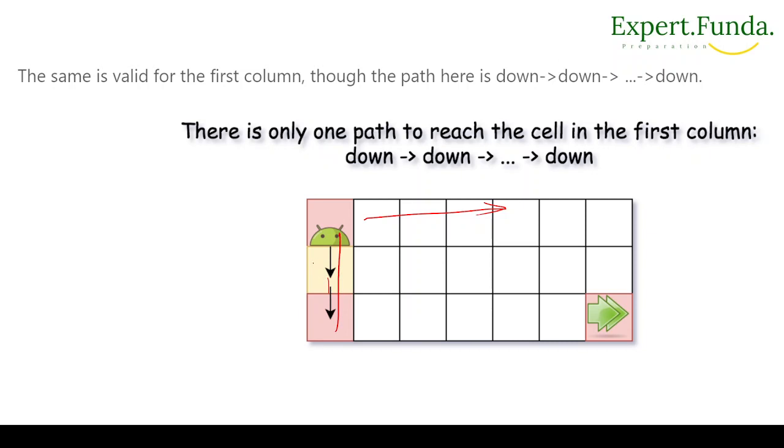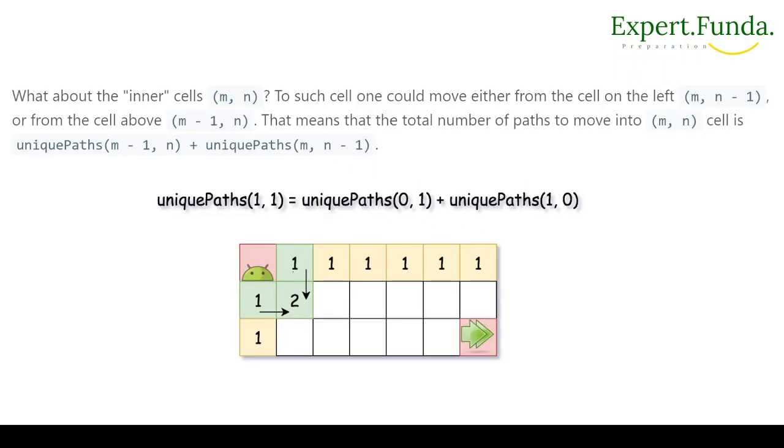Okay, so there is only one path to reach the cell in the first column, and the first row: go right, and down. Now what about the inner cell m and n? To such a cell, one could move either from the cell on the left, m and n-1, or from the cell above, m-1 and n.